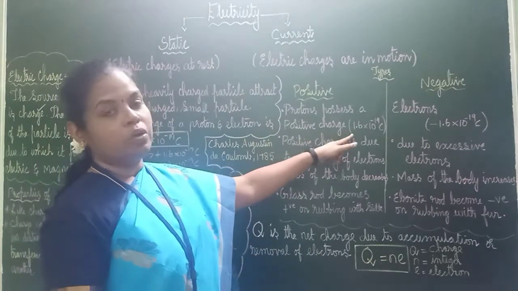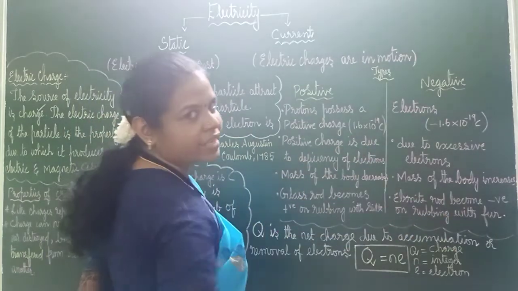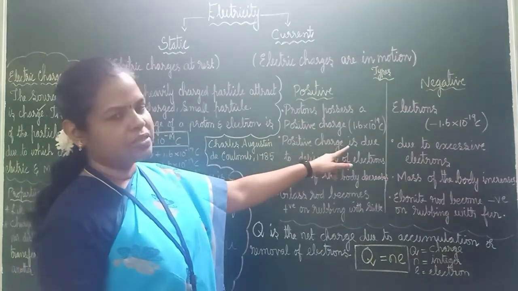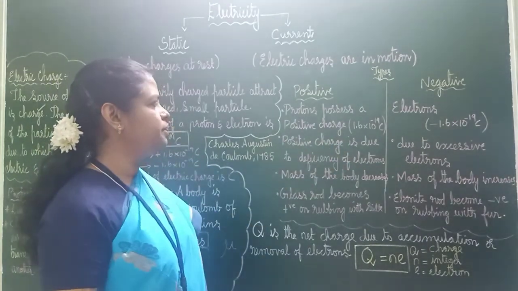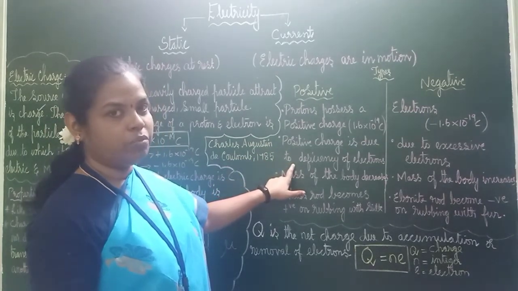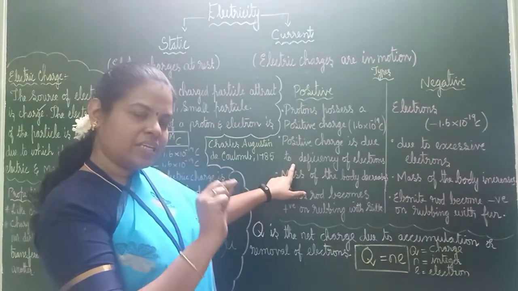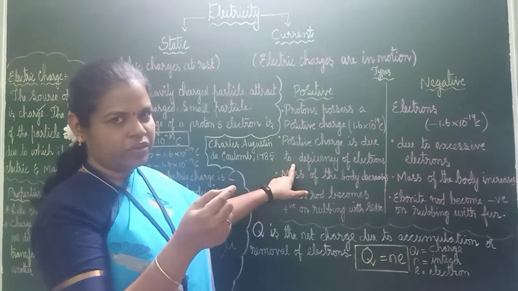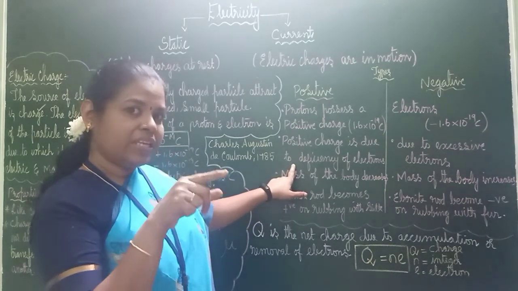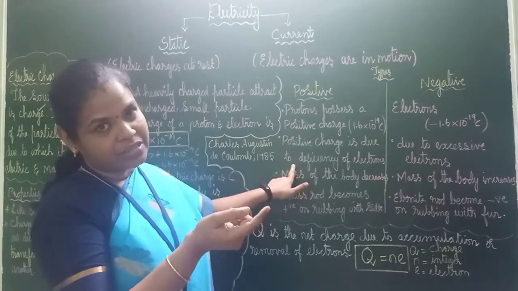What is the value? Plus 1.6 × 10^-19 coulomb. But electrons possess a negative charge, minus 1.6 × 10^-19 coulomb. Positive charge is due to deficiency of electrons. You have studied about atoms. If there are 16 electrons and 16 protons, will it have any charge? No. But if it is 17 electrons, then 1 electron is more. If it is 17 protons and 16 electrons, then 1 proton is more.